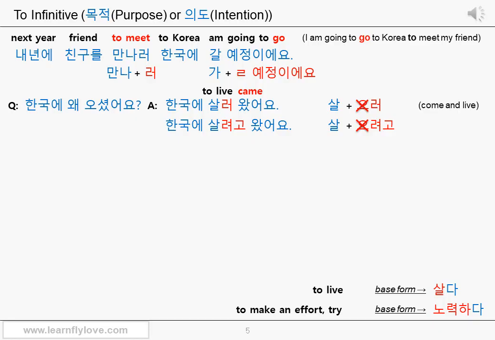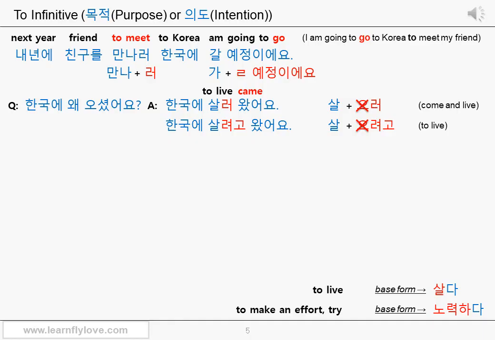The second answer, 한국에 살려고 왔어요, sounds more like came to live. The connective ending 으려고, 려고 sounds a bit stronger than 으러, 러. Therefore, the 살려고 part definitely sounds like you express the purpose or your intention as if you use to infinitive in English.